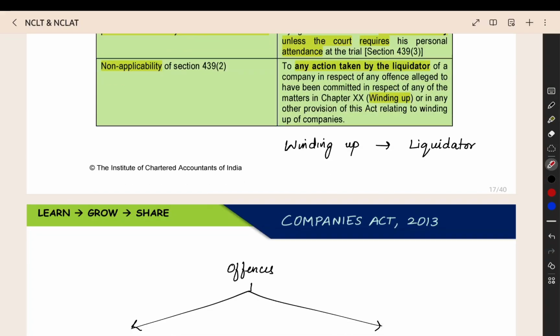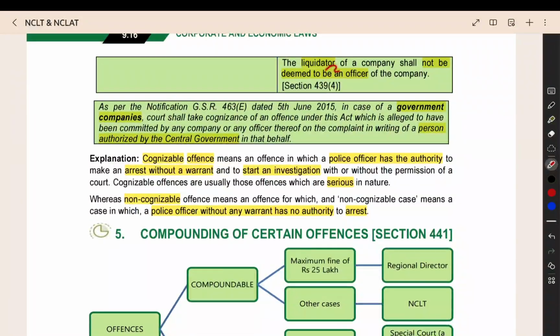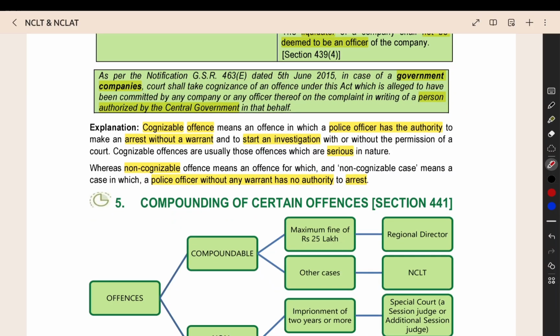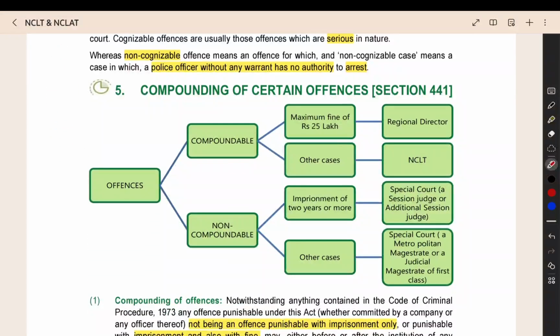Then the next thing, here the liquidator will not be deemed to be an officer. The liquidator is not an officer of the company. That also they have given. If you are starting a case against a government company, then only a person authorized by the central government can give the complaint. That is one more thing, an exemption given for government companies. So this is the meaning of cognizable and non-cognizable offense that you can see from here. That's all about the special courts.